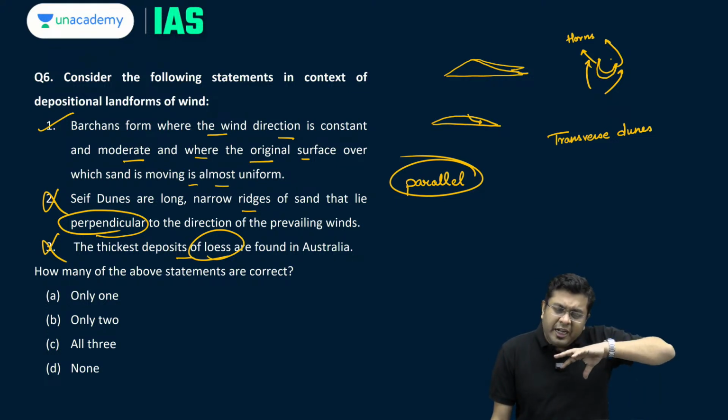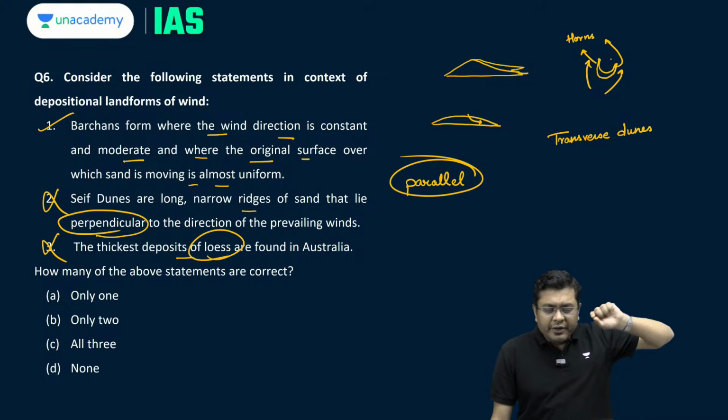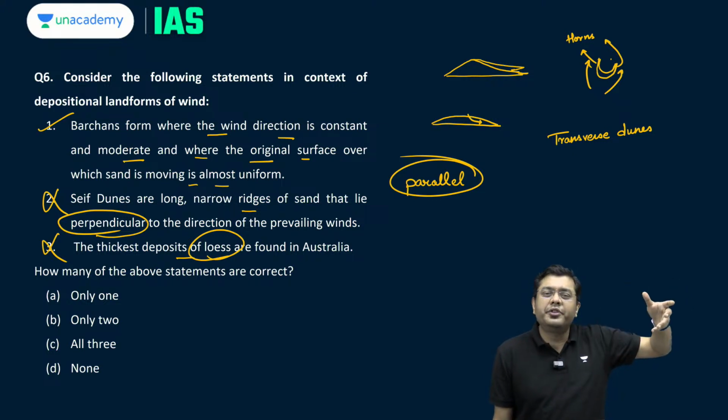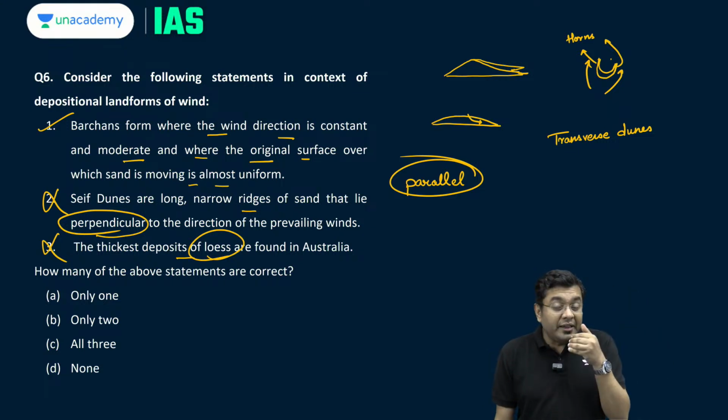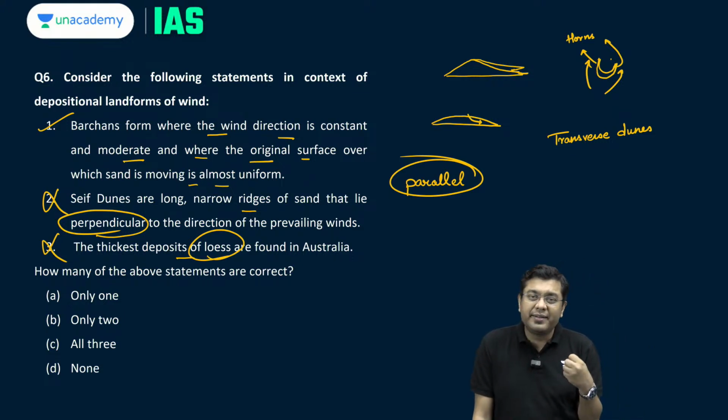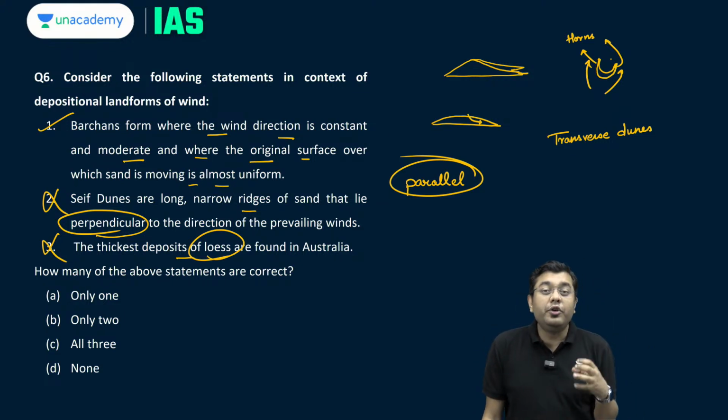When the wind erodes certain materials, the finest of these materials are carried over a very long distance, and then they are deposited over a plain or flat area. Just like when the glacier erodes something, it carries the tiny particles in the form of tillite or glacial till. When the river erodes some structure, it carries finer materials in the form of silt. Similarly, when the wind erodes certain structures, it carries the finer particles and deposits. They are known as loess.